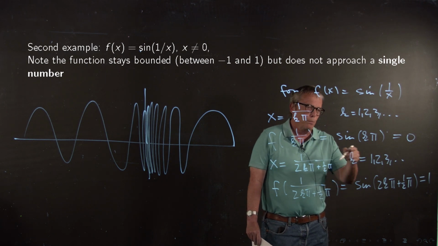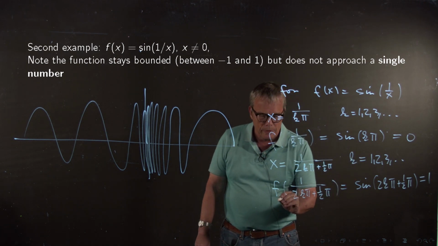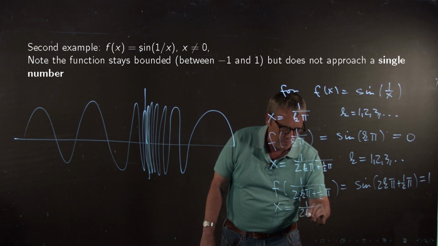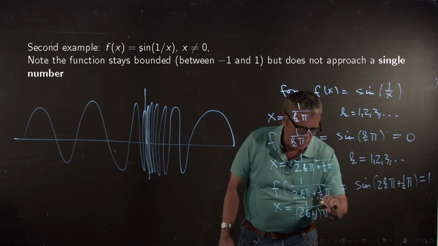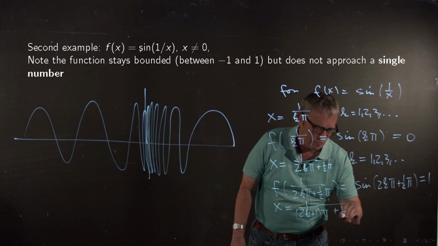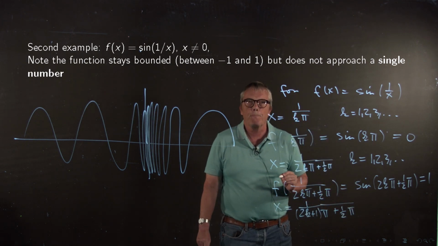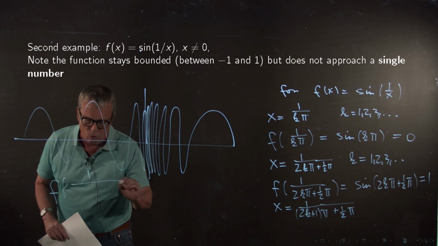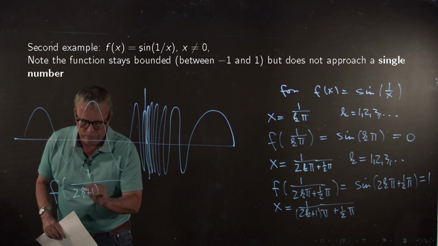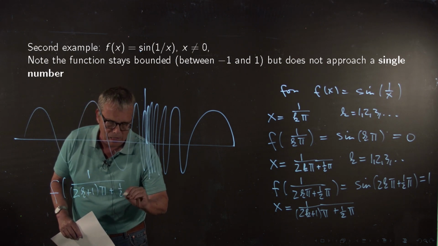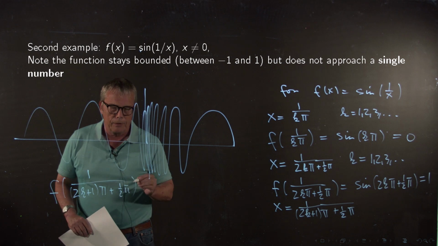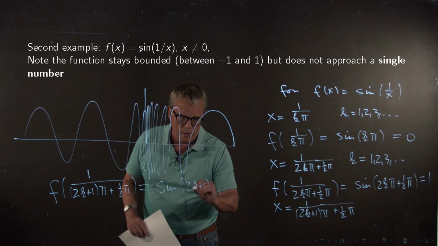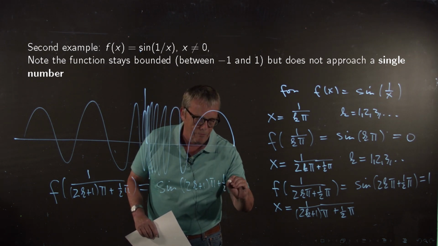Think about, for example, 2 pi. And if I take an odd multiple of pi and add 1/2 of pi, taking the reciprocal again, it's then sine of (2k plus 1) pi plus 1/2 pi.